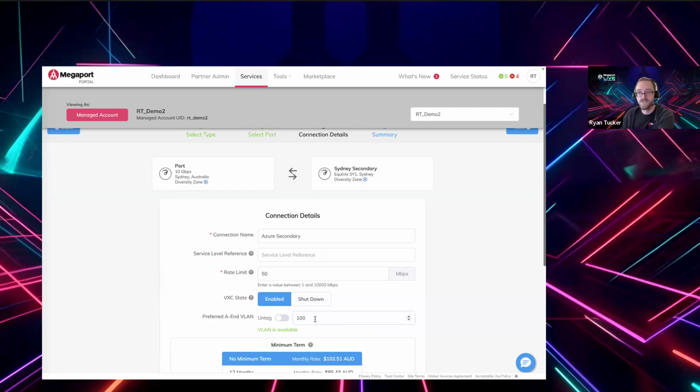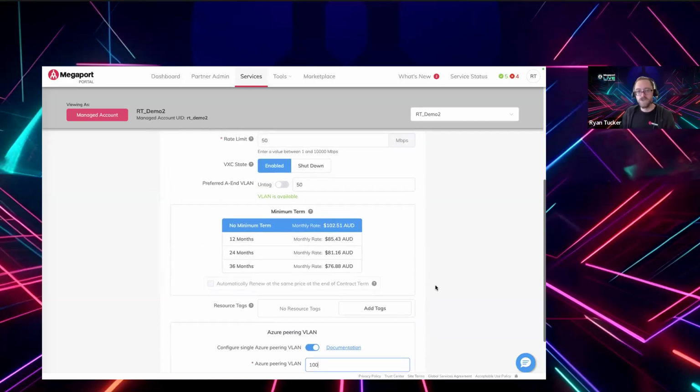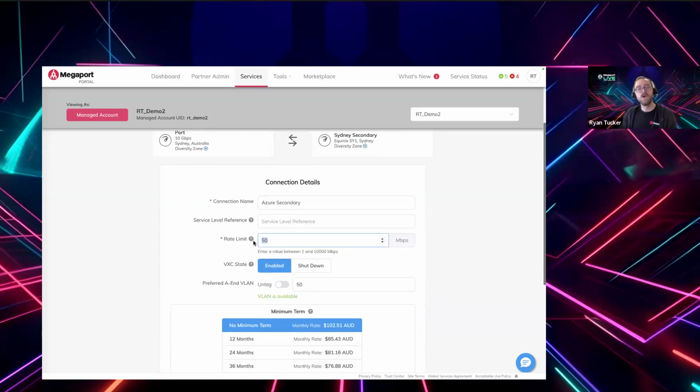These don't have to match, right? So for instance, this up here could be VLAN 50, and then down here on the Azure side, it's VLAN 100, and we'll just transparently remap that. So if you want on the Azure portal to configure it as VLAN 100, but on your device you want to configure it as VLAN 50, that's totally fine. But for simplicity's sake, most of the time, customers will configure these to be the same number, right?